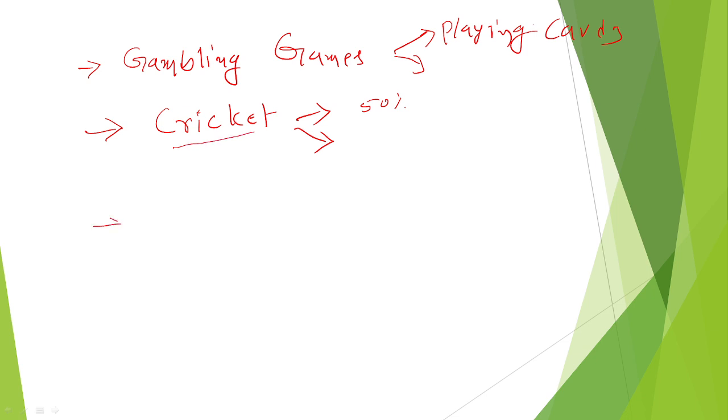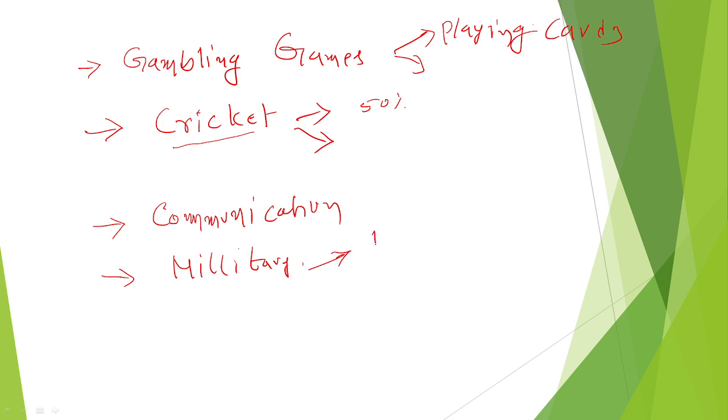Even in communication systems, probability concepts are required. And in military applications also, students, they can find things before completion of the experiment. For example, for a missile, how much time it will require to reach the target.